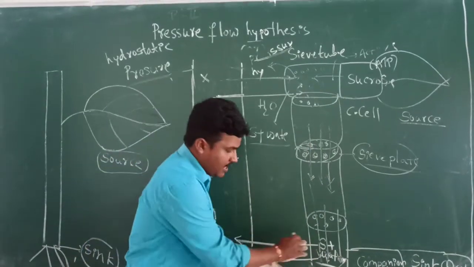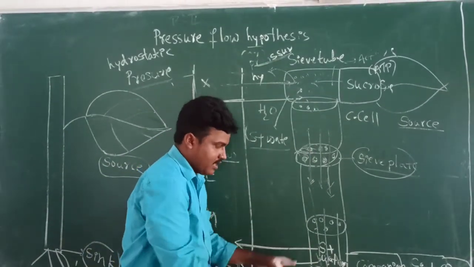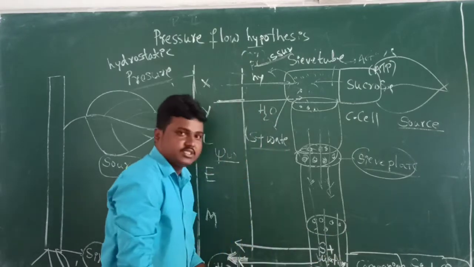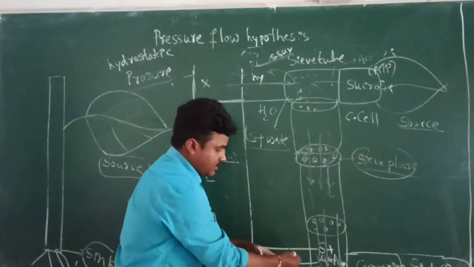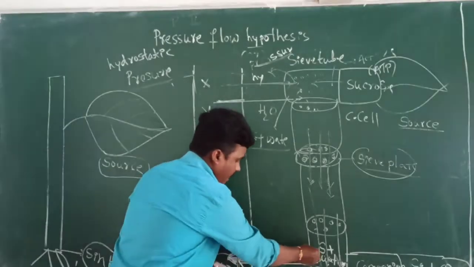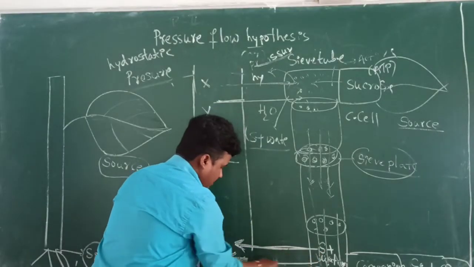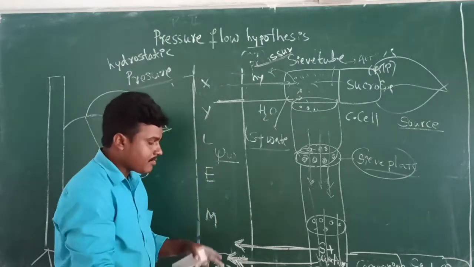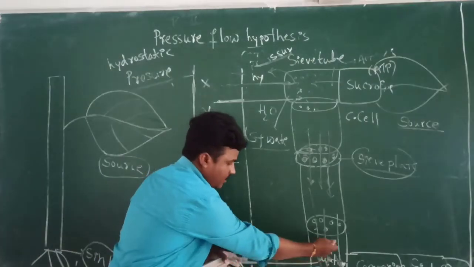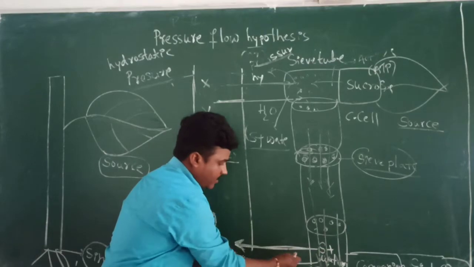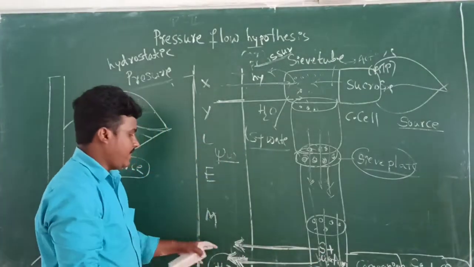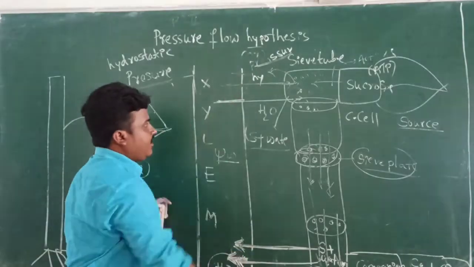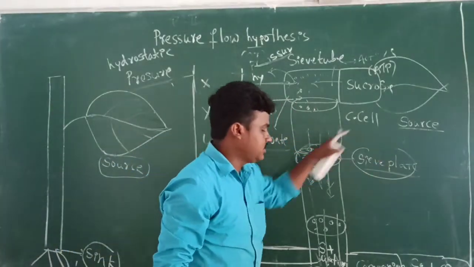Okay, next, the remaining bulk amount of water. Only sucrose can enter the sink end. The remaining water, only water molecules, come back to the xylem elements. Only sucrose is entered into the sink, and the water comes back to the xylem elements. This process is continuous, again and again.